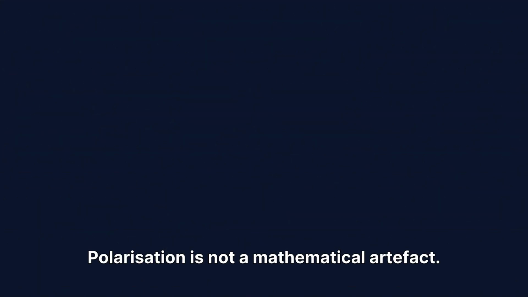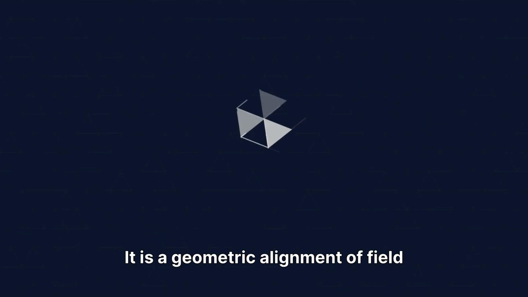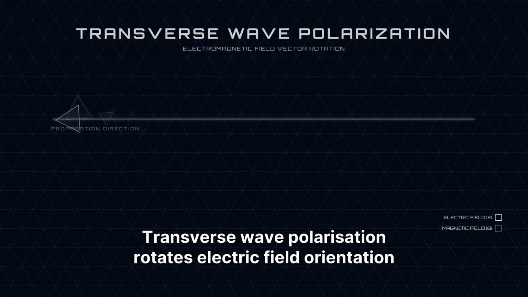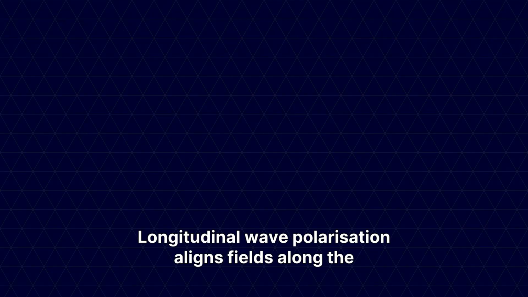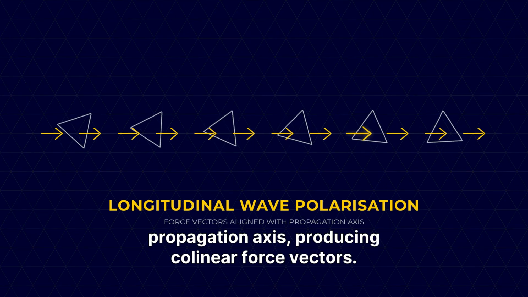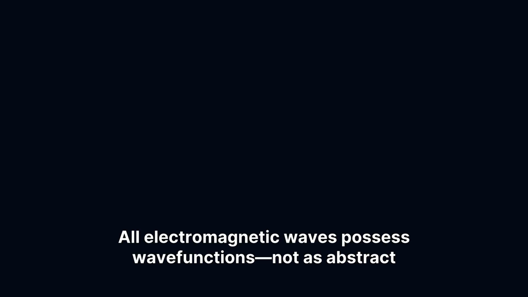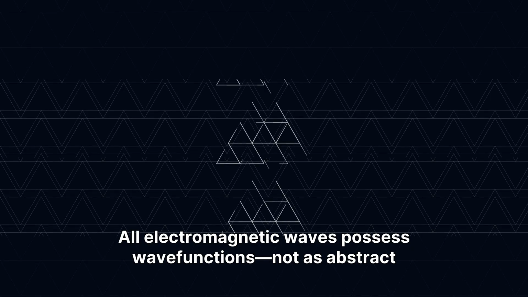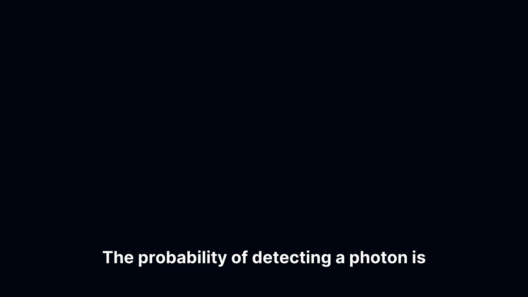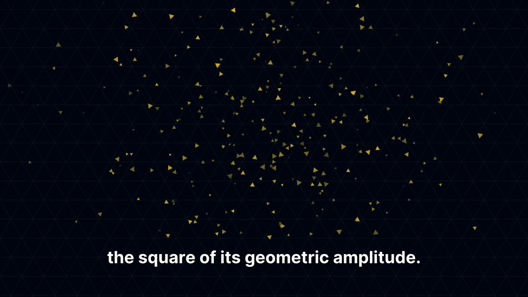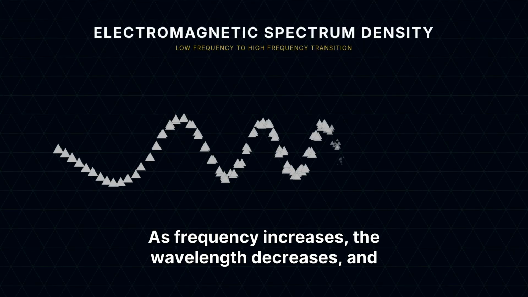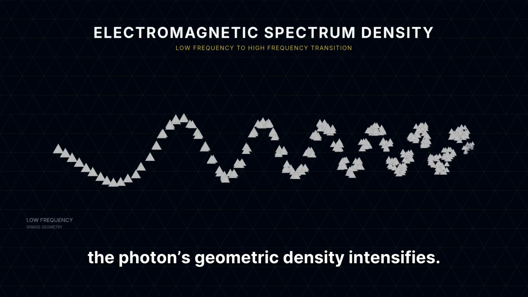Polarization is not a mathematical artifact, it is a geometric alignment of field orientation. Transverse wave polarization rotates electric field orientation around the propagation axis. Longitudinal wave polarization aligns fields along the propagation axis, producing collinear force vectors. All electromagnetic waves possess wave functions, not as abstract probabilities, but as geometric energy densities. The probability of detecting a photon is the square of its geometric amplitude. As frequency increases, the wavelength decreases, and the photon's geometric density intensifies.